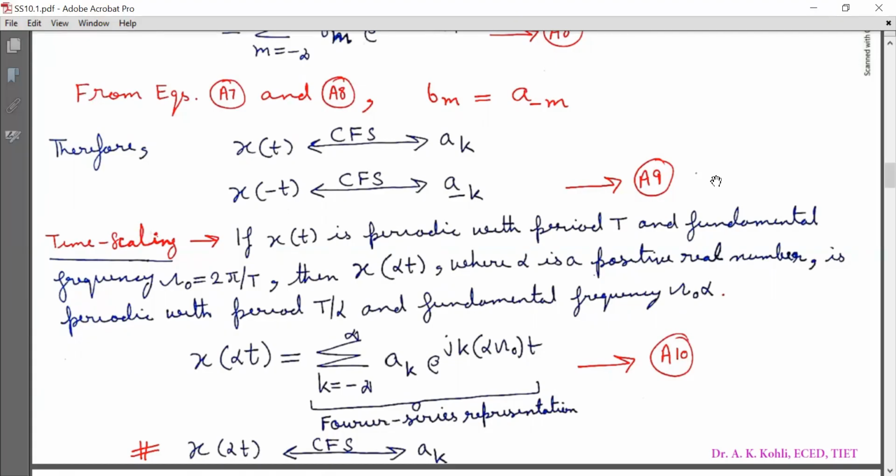Now, in equation A10, x(alpha t) is equal to summation k running from minus infinity to infinity ak e raised to j k (alpha omega naught) t. Now this is the Fourier series representation for x(alpha t), and look at this. It is having coefficients ak. So the periodic signal x(alpha t) is having continuous time Fourier series coefficients as ak.